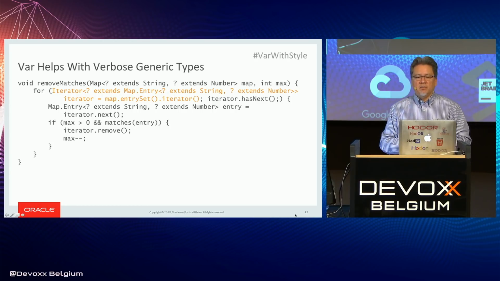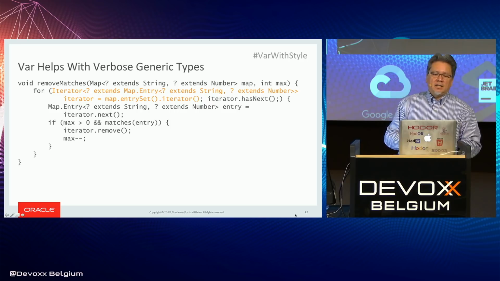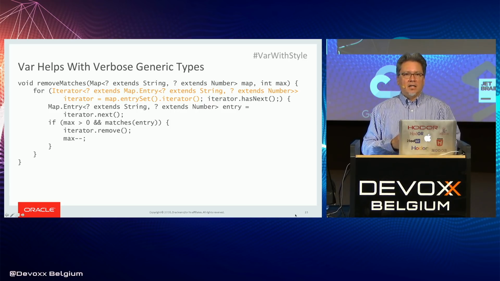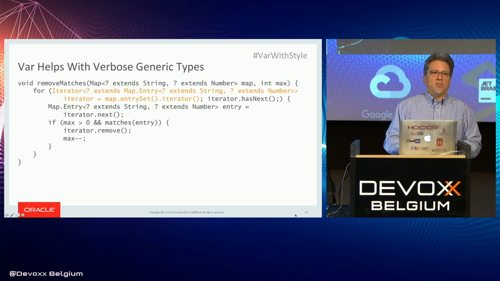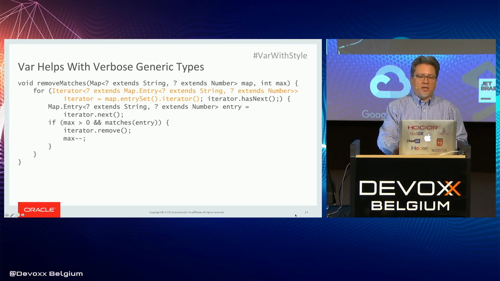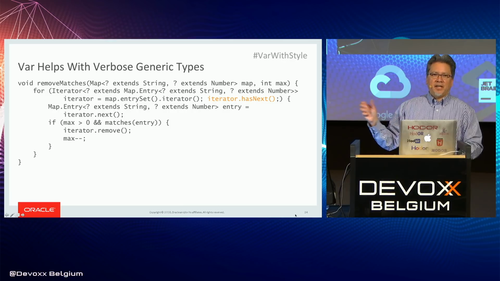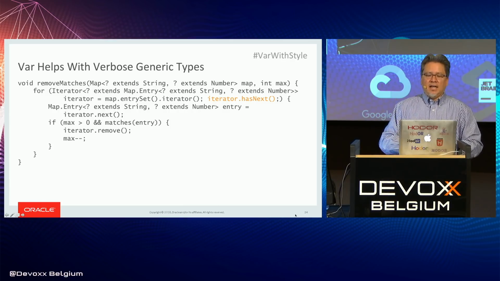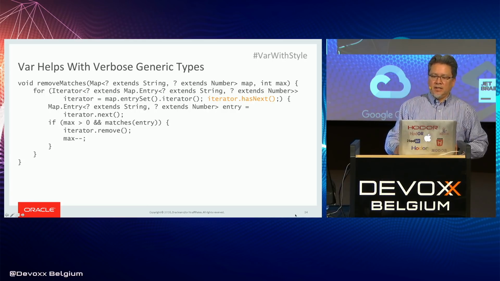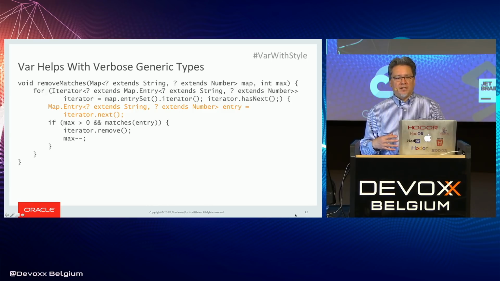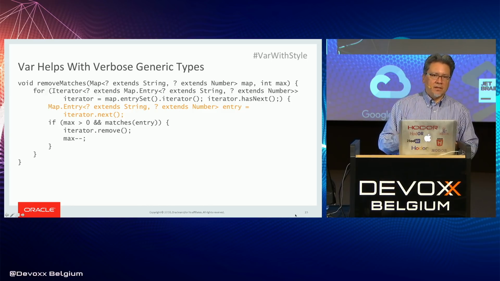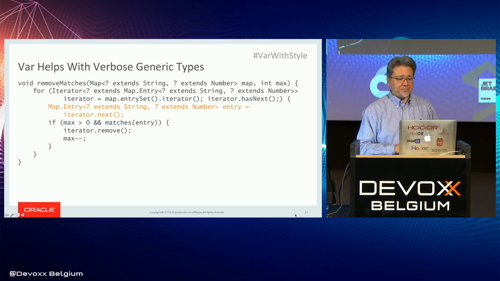All right, so I've highlighted them. That code highlighted in color is the initialization portion of the conventional for loop. And then the termination condition is right there, that little thing has next off to the side. And then it turns out there's no increment in this for loop because we actually do it inside the loop body. And so we do it here where we declare a local variable to get the next item out of the iterator.